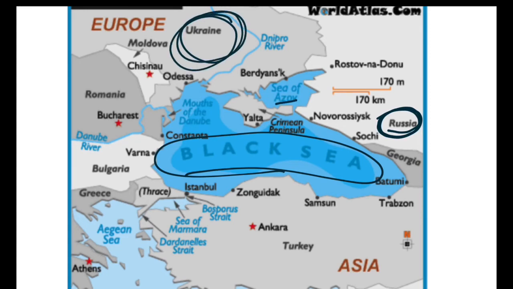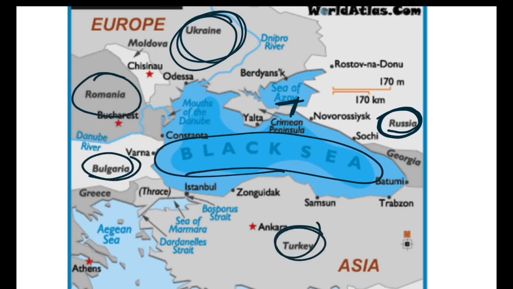Here lies the Sea of Azov, as I told you. It is the Strait of Kerch. And then Romania. Then this Bulgaria. And this is Turkey. And here a small country, Georgia also. So the Black Sea is connected by Ukraine, Romania, Bulgaria, Turkey, Russia and Georgia.